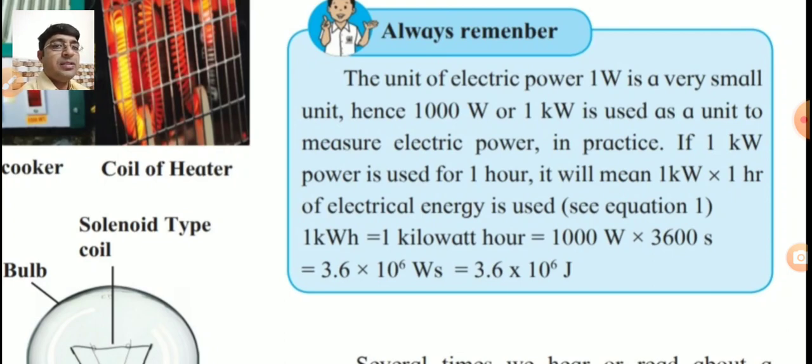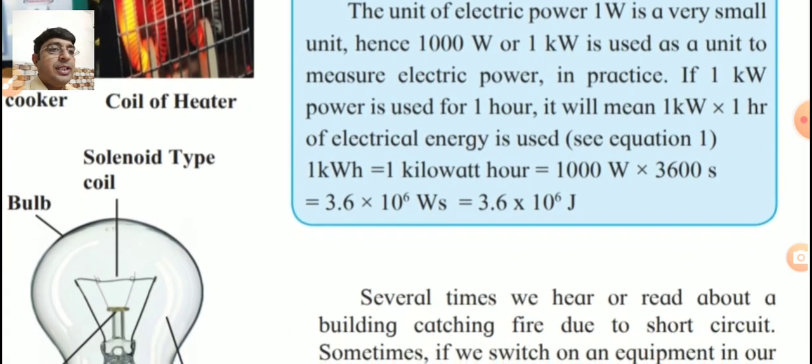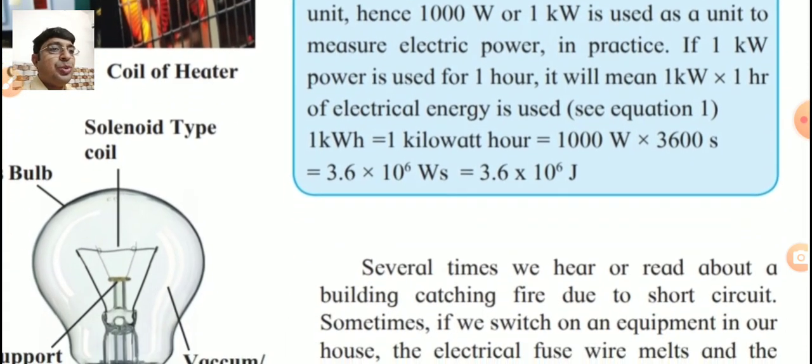So we write the answer in the power of 10, 3.6 into 10 raised to 6 watt second, and watt second means nothing but joule. So 1 kilowatt hour is equal to 3.6 into 10 raised to 6 joule. You underline that relation.